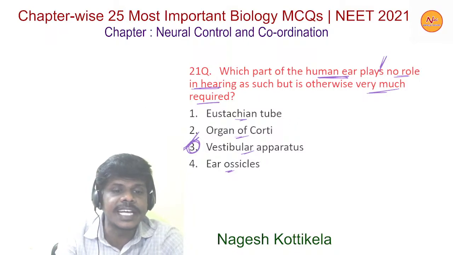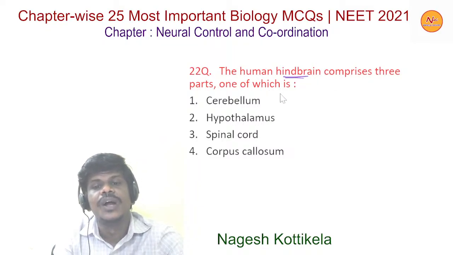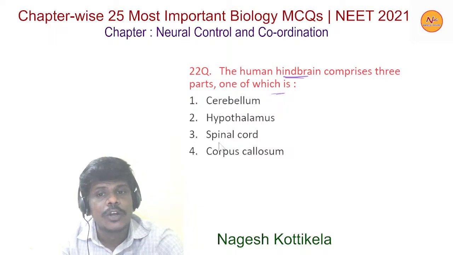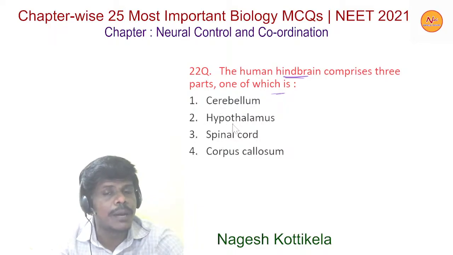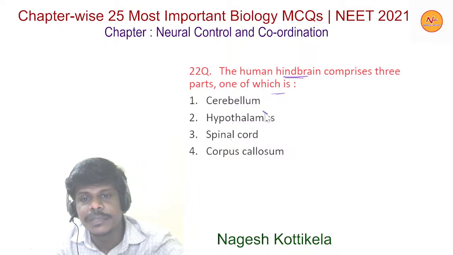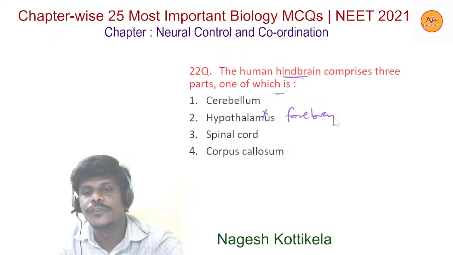Now moving to the next question. The human hindbrain comprises three parts, one of which is: option 1 cerebellum, option 2 hypothalamus, option 3 spinal cord, option 4 corpus callosum. The hypothalamus is a part of the forebrain.